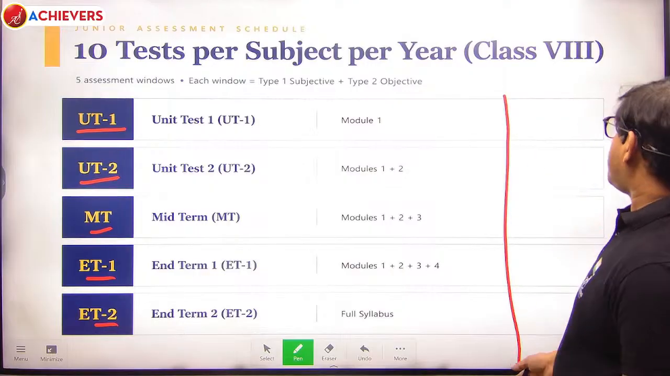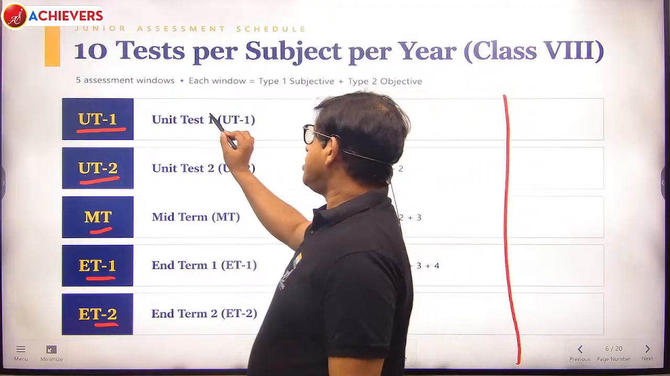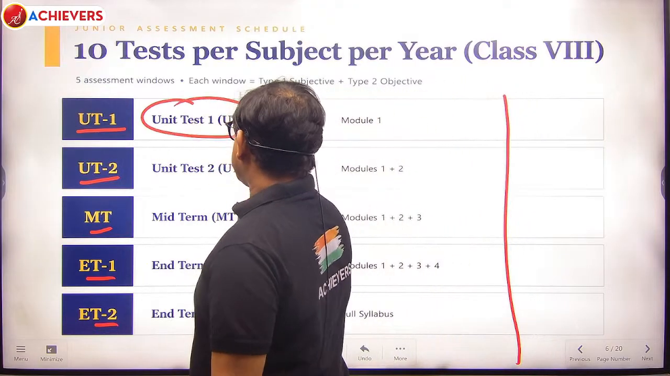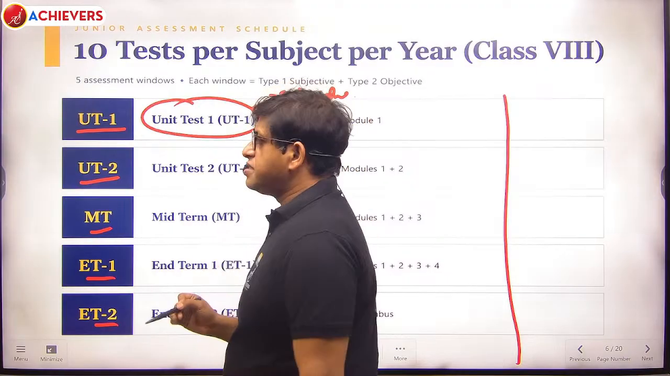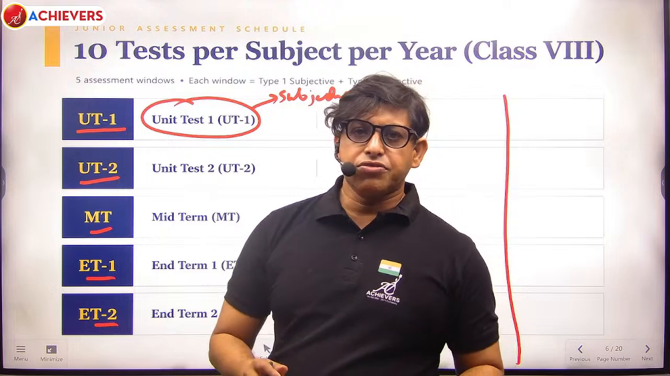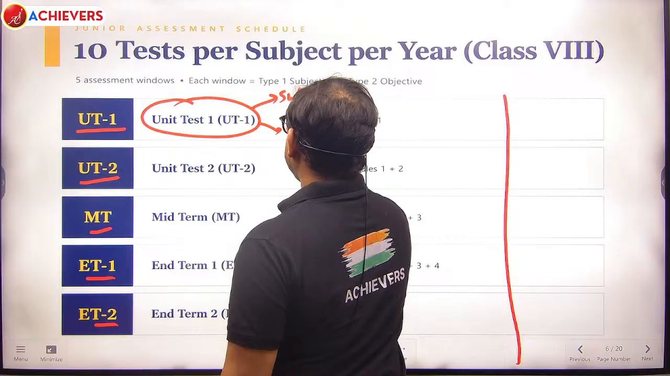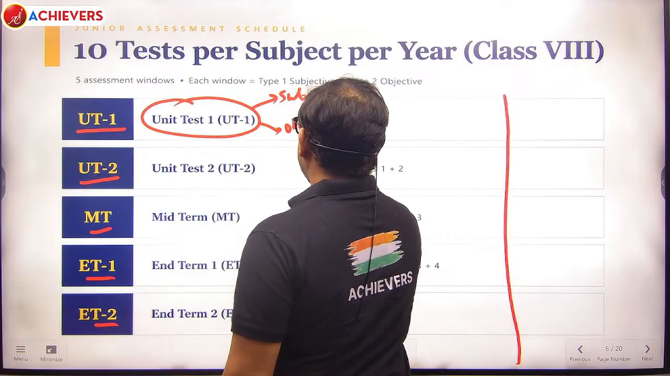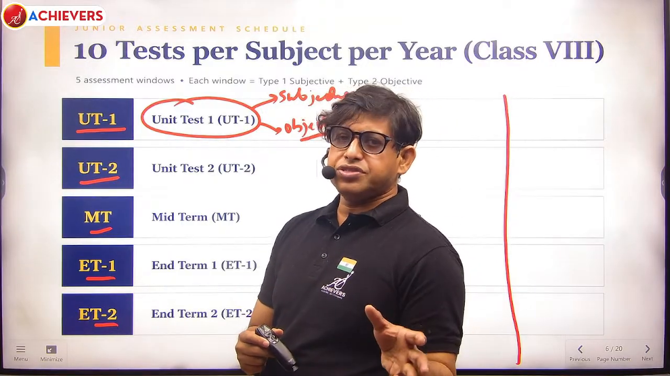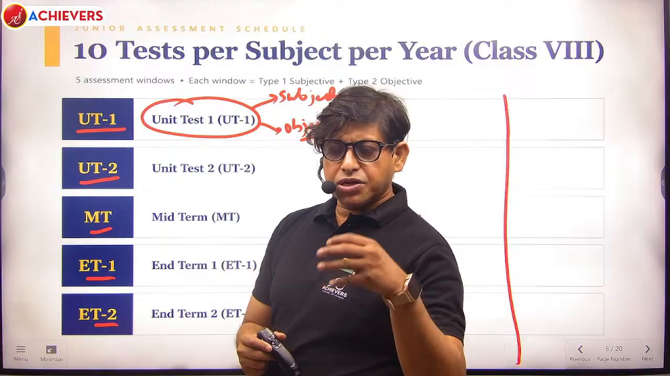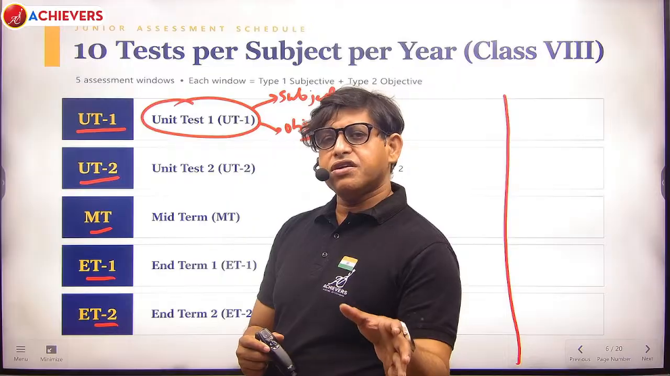Now this is about class 8. One thing: whenever there is a UT1, there are two papers. One is entirely subjective, based strictly on the CBSE pattern, and the second one is the same syllabus but objective. Why is there another objective examination? Because we also want to give a flavor of the foundation or entrance tests, that is pre-JEE and pre-NEET. We are also going to give a flavor of that.